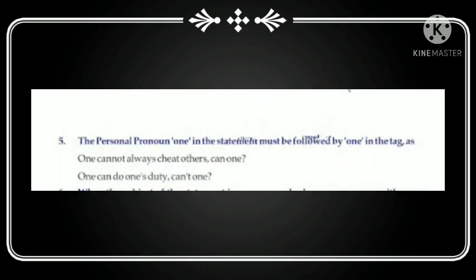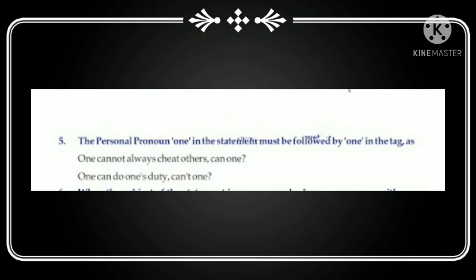Then see the fifth condition. The personal pronoun one in the statement must be followed by one in the tag, like one cannot always cheat others, can one? Okay, cannot. So here we are using cannot, which means it is a negative sentence.